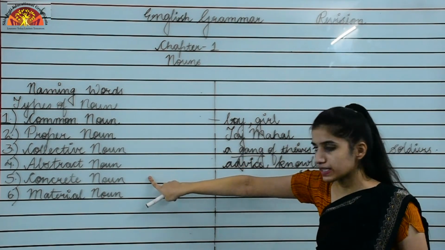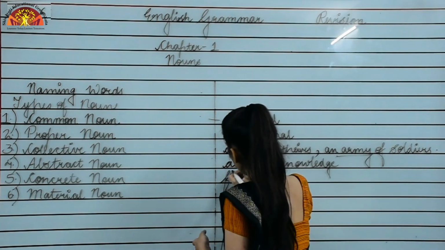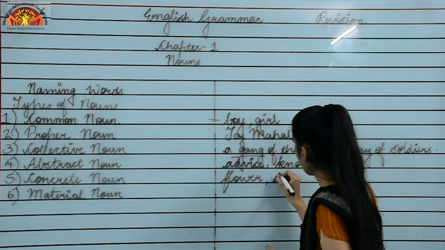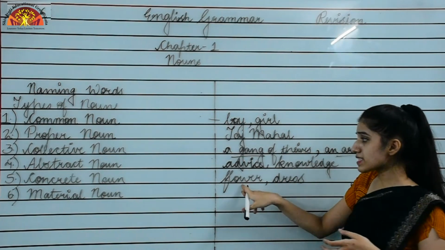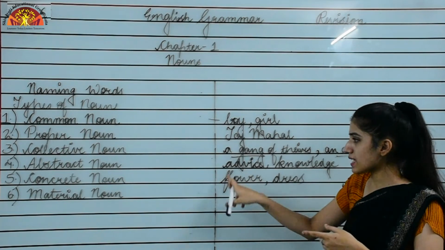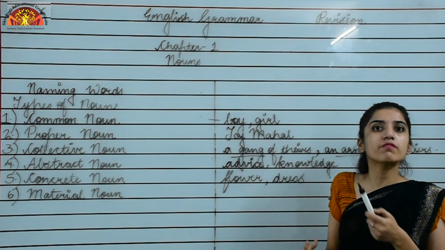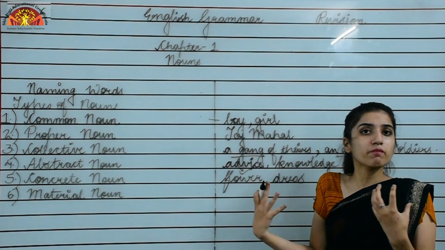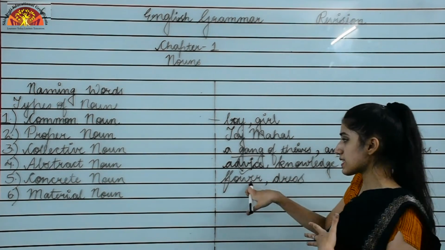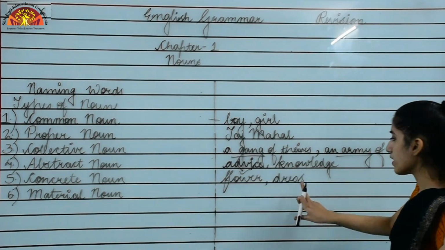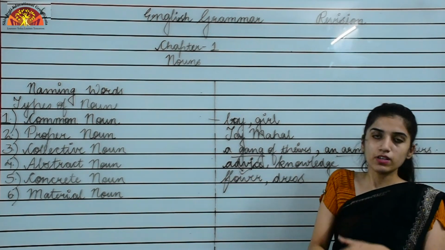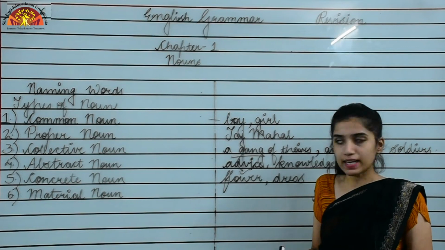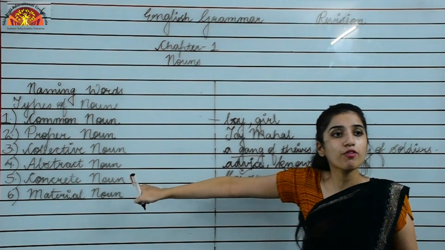Now moving to concrete noun. I can say like flower, or I can say like dress. This flower can be smelt by you. So this is an example that can be identified by one of our senses, right? So this is an example of concrete noun. Now the dress. We are wearing it, so it can be touched. It is worn on our body. That is why this is again an example of concrete noun.